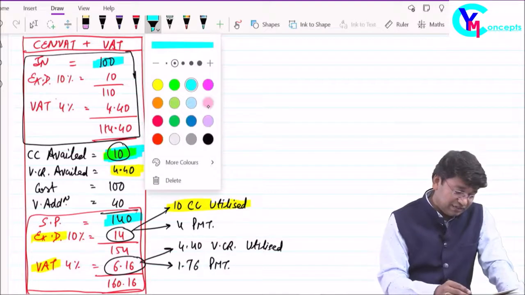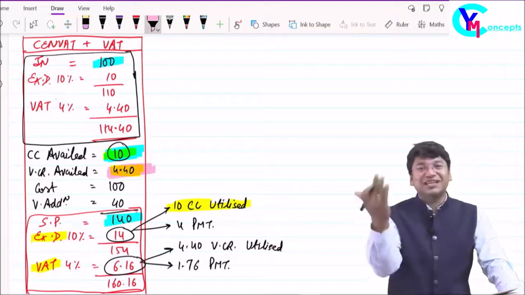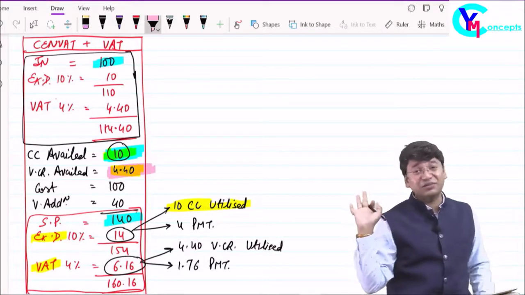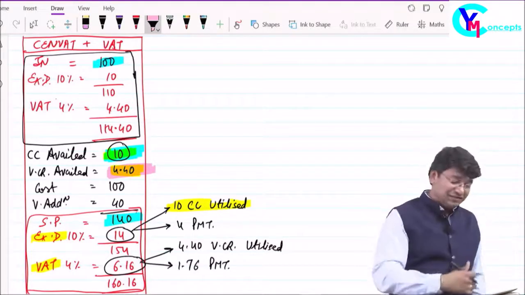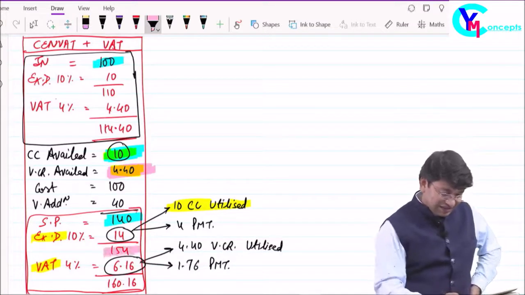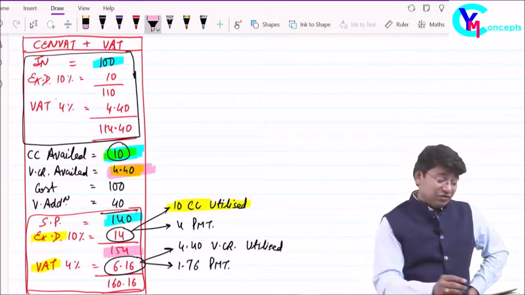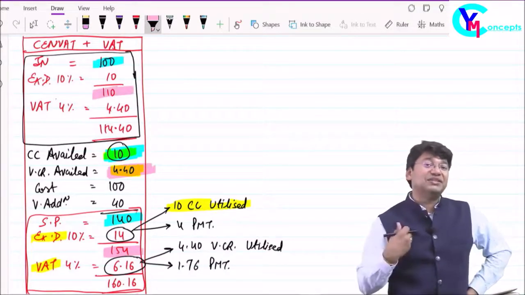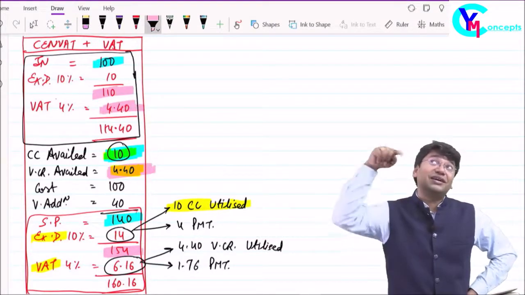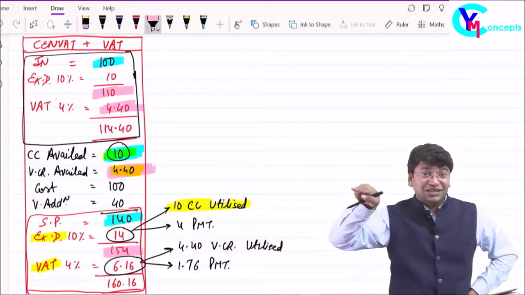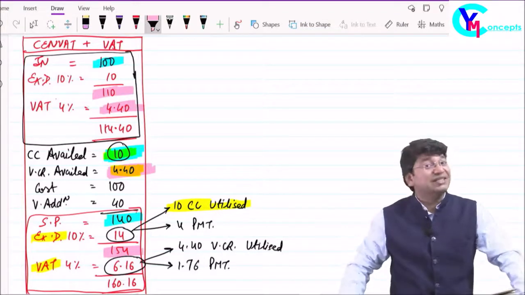The question which is there in my mind is, why is the credit of rupees 4.4 allowed? Yes, I need an answer from you. Why is the credit of rupees 4.4 allowed? Because tax is being charged on the entire rupees 154, which includes rupees 110 on which we have already paid the VAT, and again on 154 including 110 VAT is being charged. So to avoid the multiple tax and cascading effect, credit of rupees 4.4 is allowed.